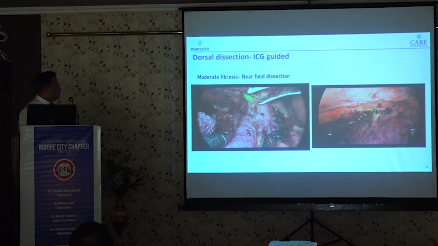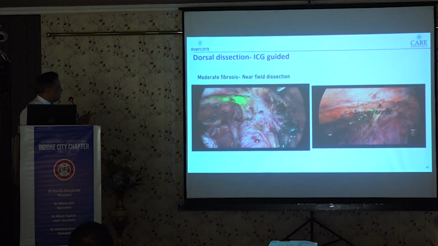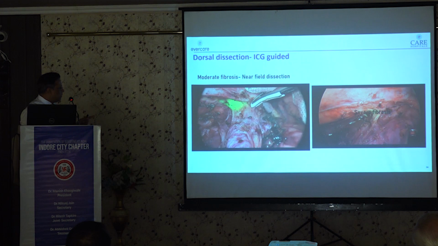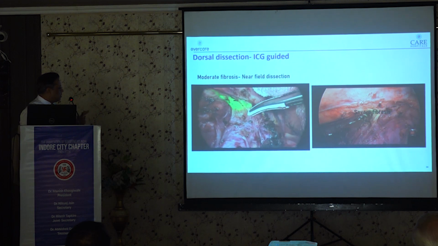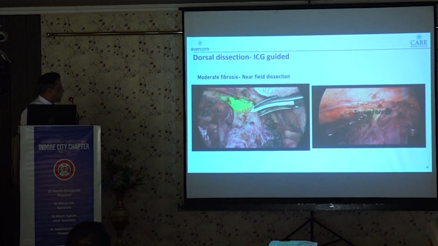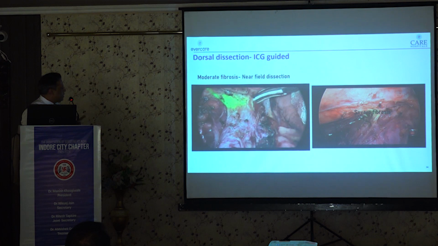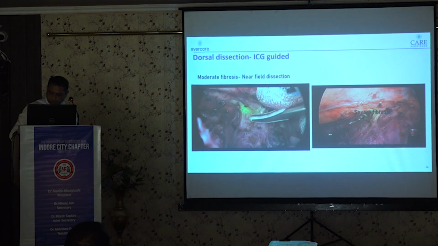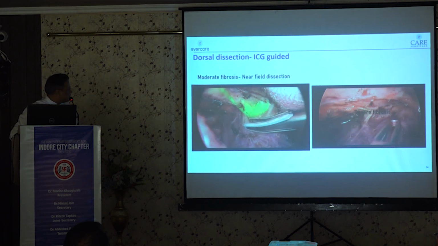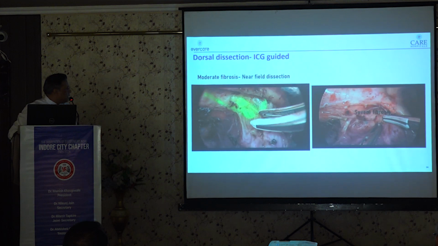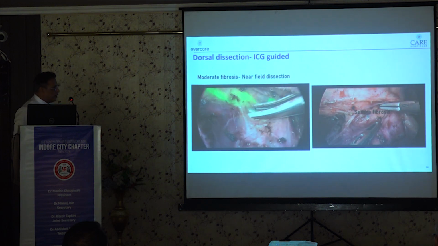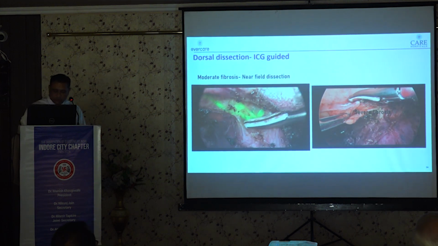Now there is a lot of fibrosis between the thoracic duct and esophagus in this video, and we have to carefully dissect the tissue between the thoracic duct and esophagus while avoiding injury to the thoracic duct. In cases where there is a lot of fibrosis and there is obvious involvement of the thoracic duct, it is a good practice to ligate the thoracic duct and take the entire specimen en bloc.